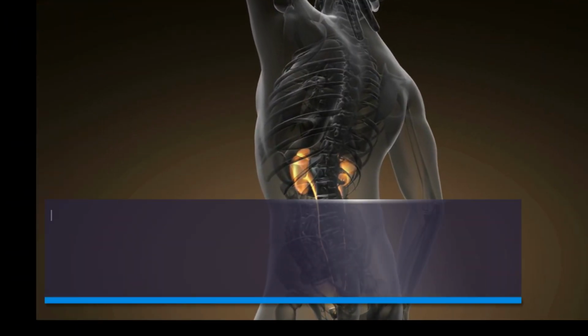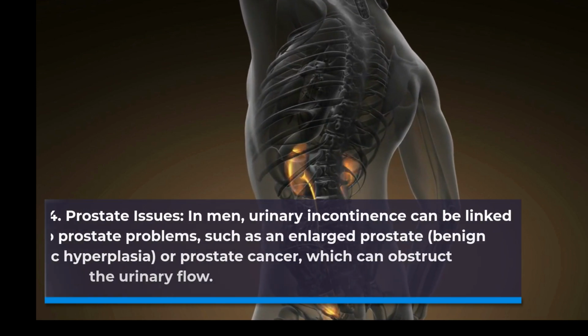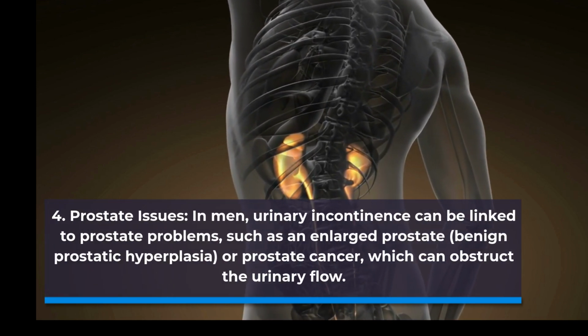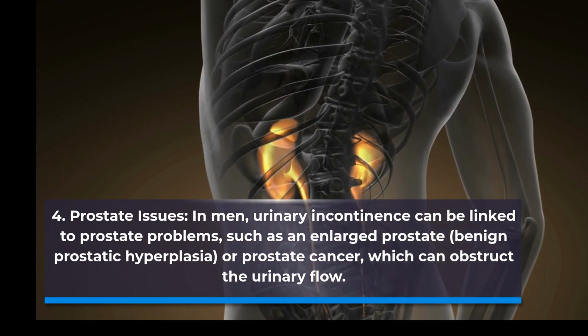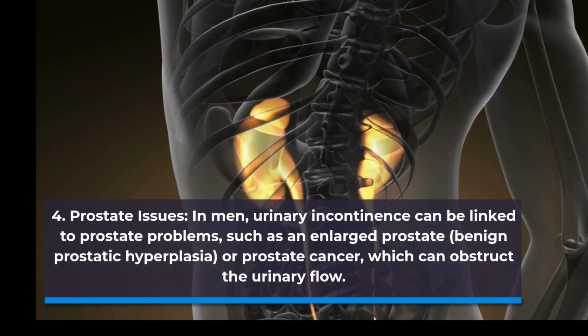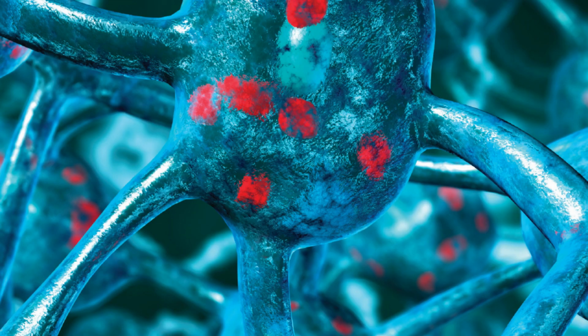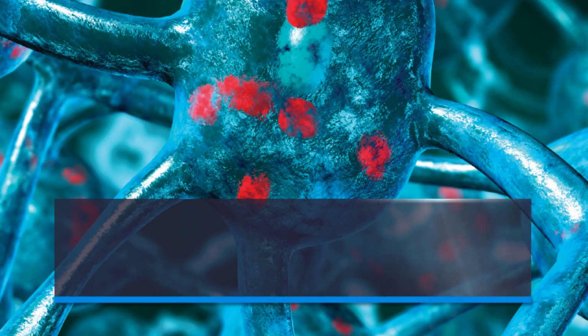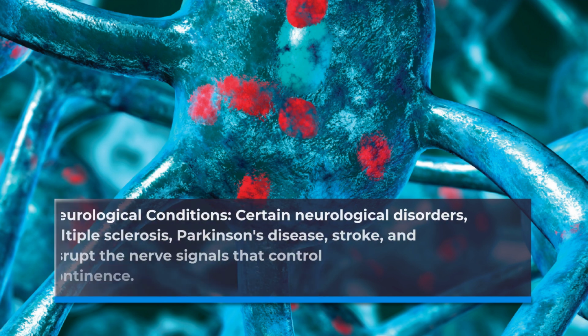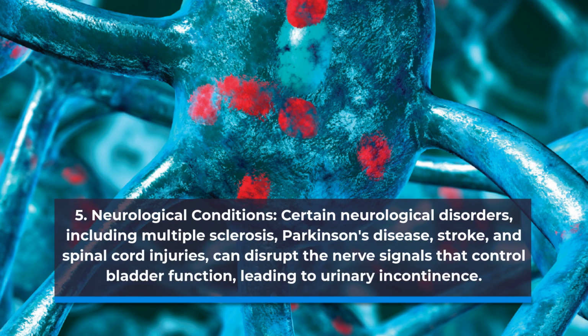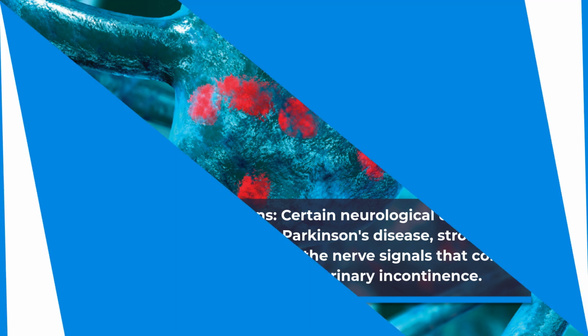In men, urinary incontinence can be linked to prostate problems, such as an enlarged prostate, benign prostatic hyperplasia, or prostate cancer, which can obstruct the urinary flow. 5. Neurological conditions. Certain neurological disorders, including multiple sclerosis, Parkinson's disease, stroke, and spinal cord injuries, can disrupt the nerve signals that control bladder function, leading to urinary incontinence.